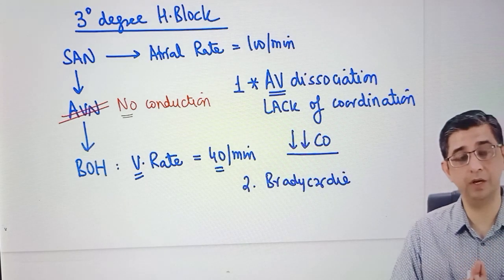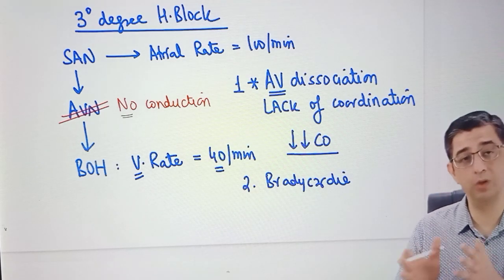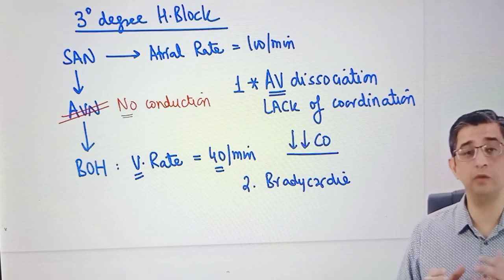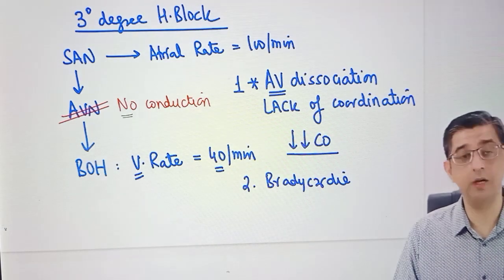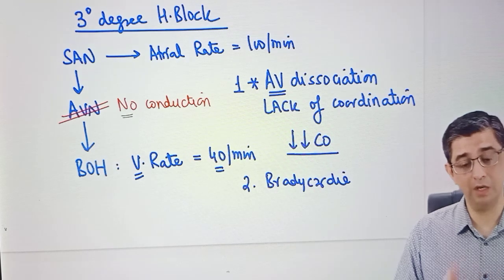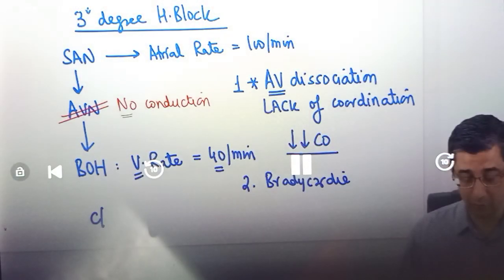While you're sitting comfortably on your couch and listening to me with your headphones on, your heart rate, even when you're sitting comfortably, will definitely be more than 60. It would be in the range of about 60 to 100. In this patient, the maximum heart rate possible is only 40 per minute. So most of these patients, especially when they change their position from supine to standing, or let me say this person went to the washroom, it could be an Indian kind of toilet or a Western kind of toilet, when the person suddenly stood up, a syncopal episode developed. So most of these patients will have postural hypotension developing.